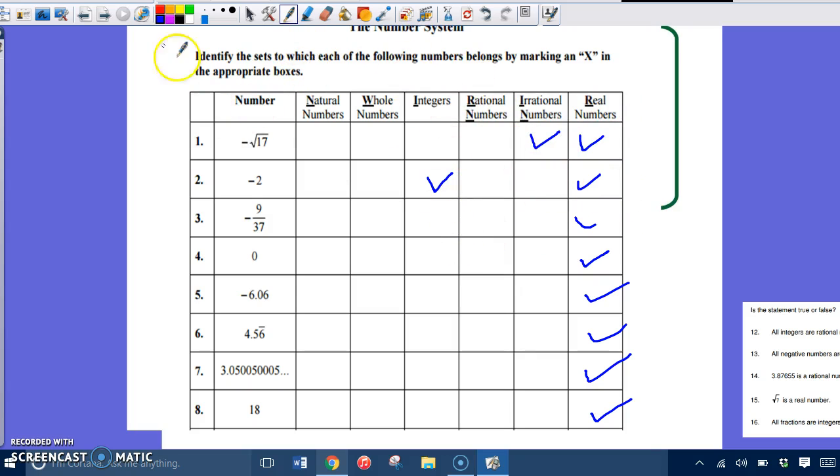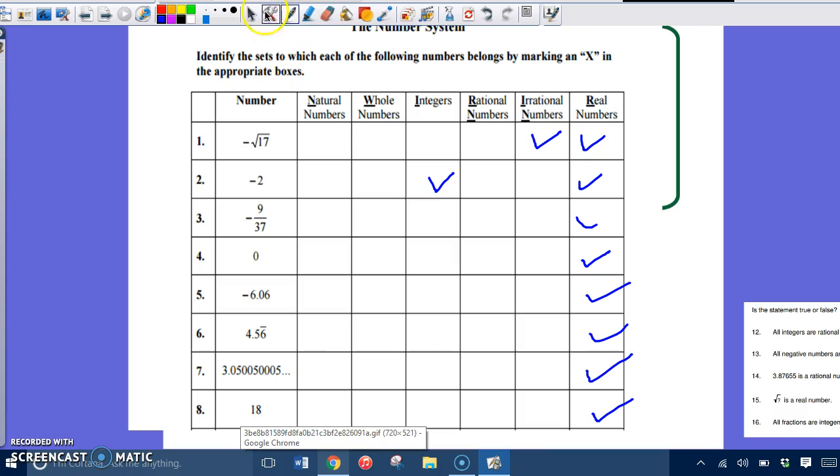It's a real number, and also an integer. I'm not sure, and I don't think it's a rational number. I'm going to look that one up just in case. So once I think about it, it's an integer and a rational number, because technically all integers are rational numbers. Since it's an integer, it makes it a rational number, and of course it's a real number.